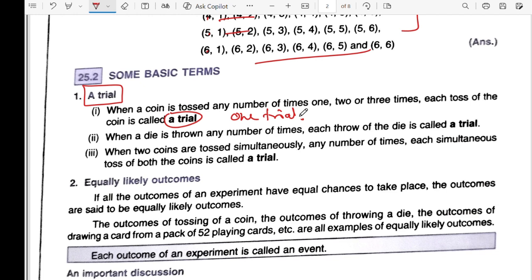Now I'm just changing. Throwing a die once is one trial. If I'm throwing twice, that's another, a second trial. It's a complete performance. And one more: tossing two coins together once is also one trial. If I'm performing any act once, it's one trial. It can be two coins, three coins, whatever it may be.